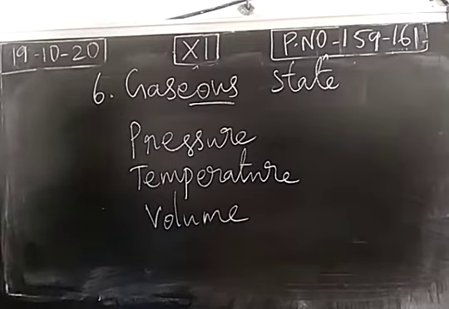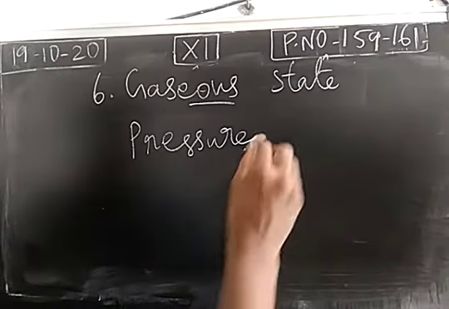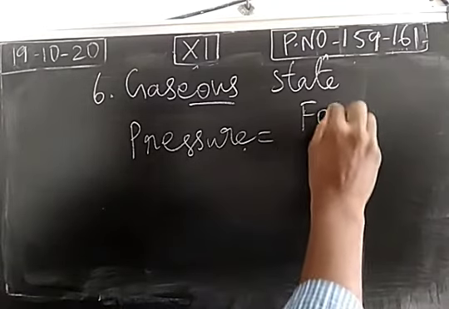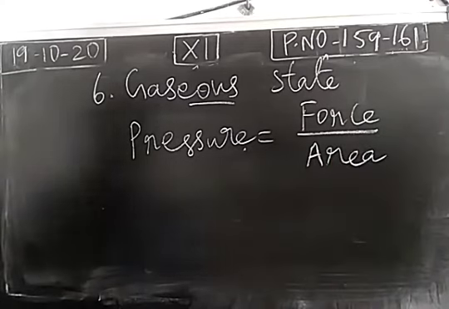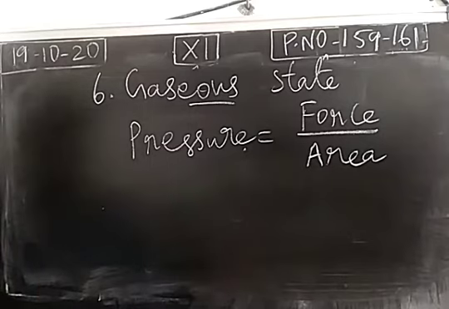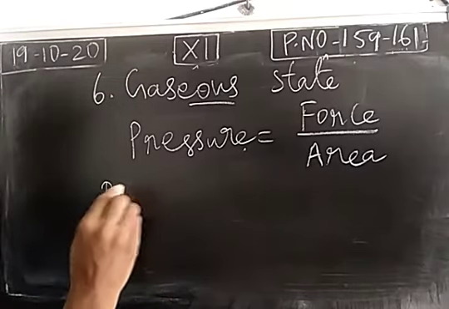Take pressure. Pressure is defined as force divided by area. This is the definition of pressure. So force per unit area is called pressure. Then pressure can be expressed in Pascal.